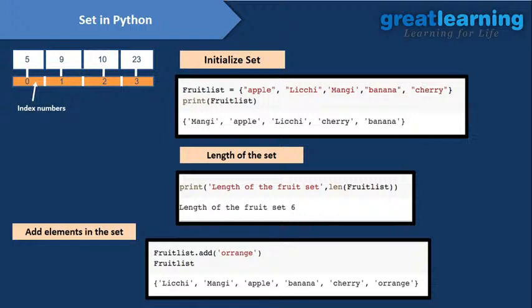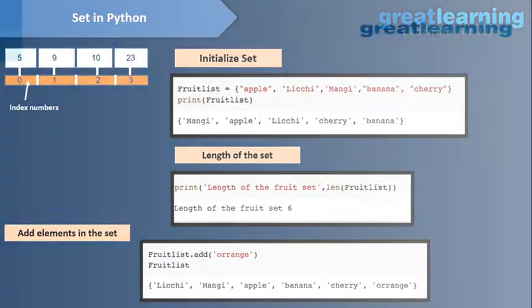You can see the orange is entered in our set, but you can also see the set is not maintaining the insertion order. I gave apple, lychee, mango, but it shows mango, lychee, apple. It does not maintain the order of your insertion. So these are the main differences; you can note them down for list and set. This is very important when you talk about Python.